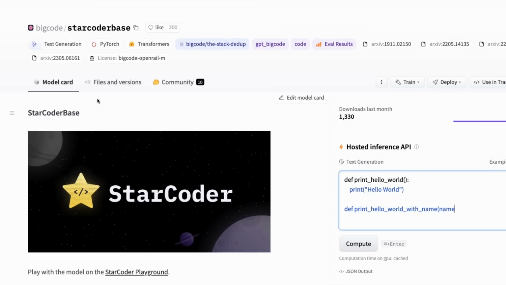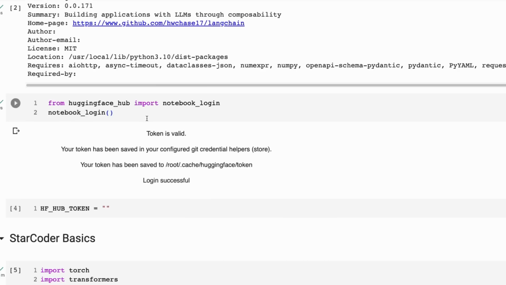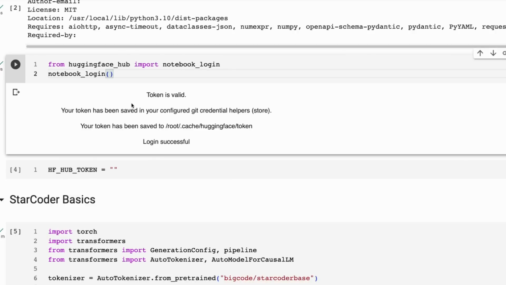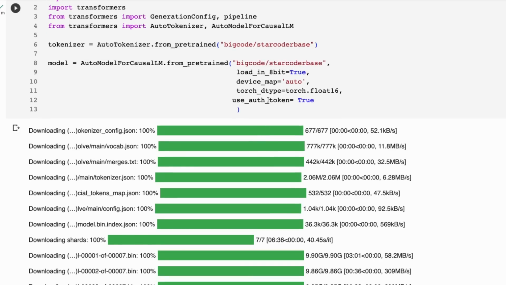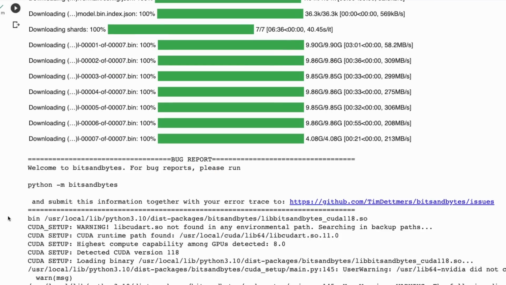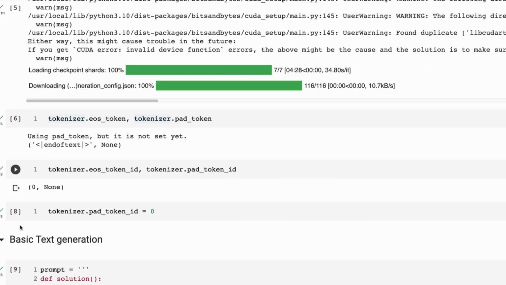You will need to come in here and accept the terms to be able to download this. And then I'm just setting it up like a normal large language model. You will need to set up the Hugging Face Hub import here, and then we're going to bring it in as 8-bit. You will need to pass in this authentication token because it needs to know that you've accepted the terms on the service. Once we bring it in, we then need to set it up. I'm just going to add in the end of sentence token to be the padding token as well.